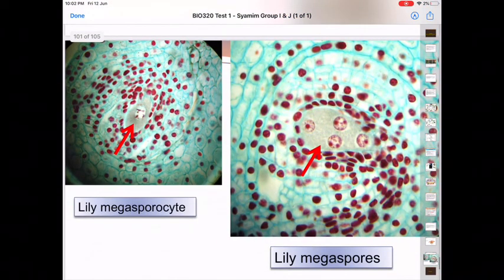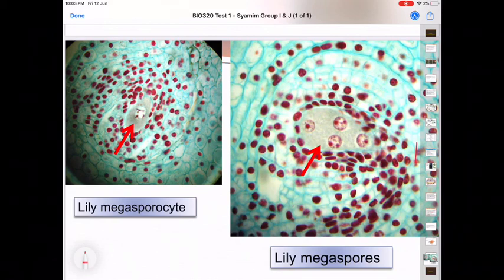So this is the lily megasporocyte, the female gamete, and this is the lily megaspores. If you can see in the lily megaspore, there are 4 cells. Remember, the megasporocyte contains 1 megaspore mother cell.